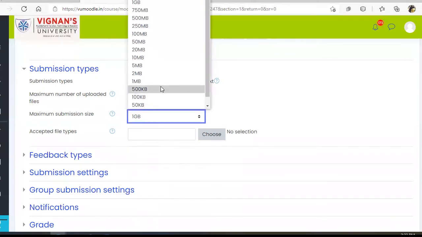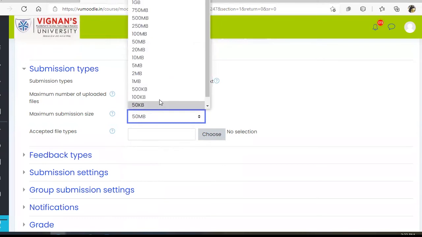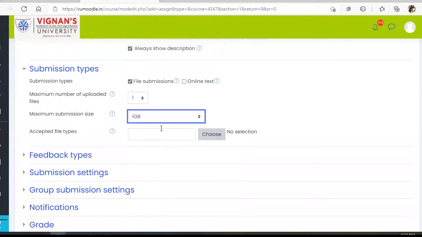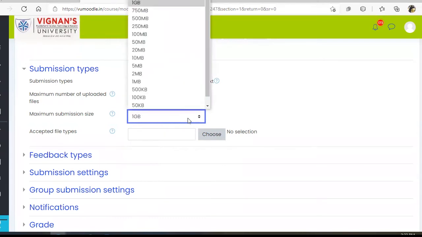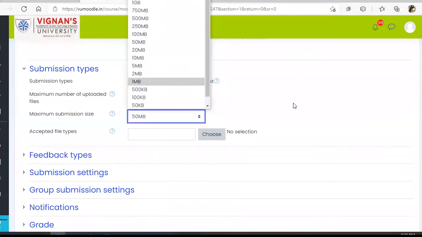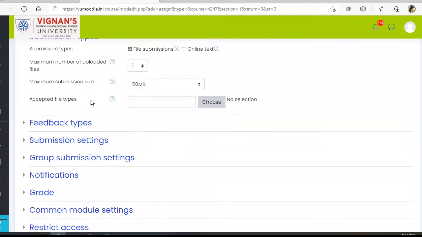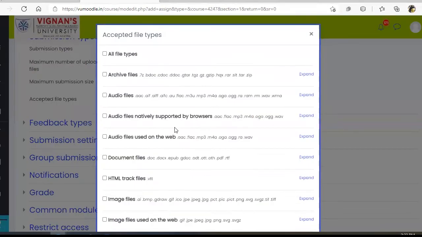If you want to restrict that a student should not upload more than 50 MB, you can choose that option. Or if you want to let the student upload up to 1 GB, you can do that. And this size can even be increased later if you want further, to any amount. And here you can select what type of files a student is supposed to submit. What are the file types? You can restrict them to submit specific types of files.